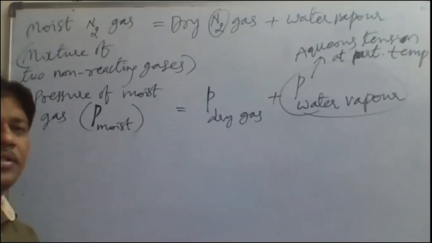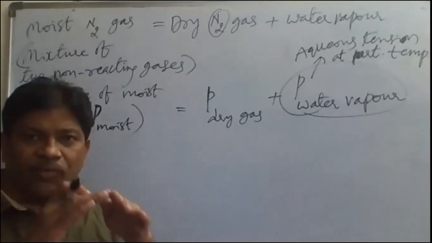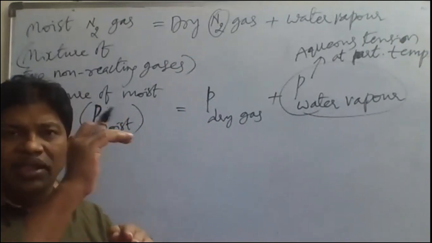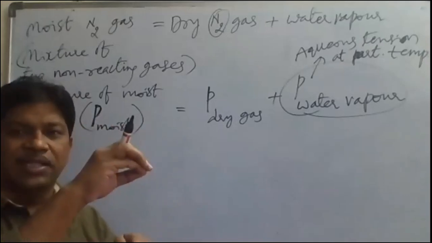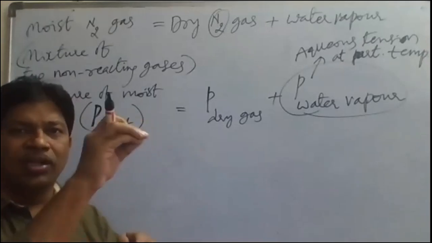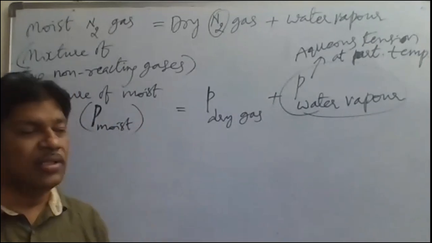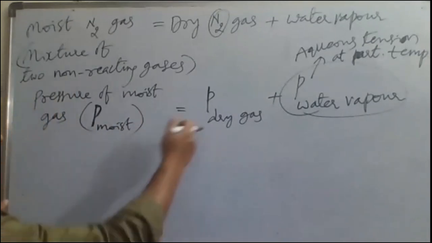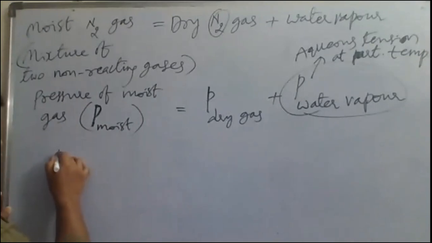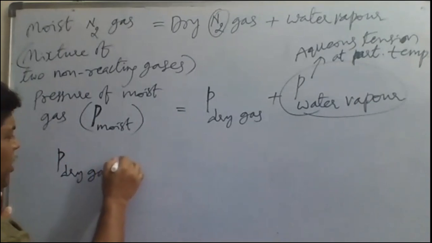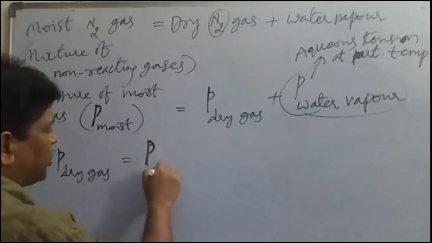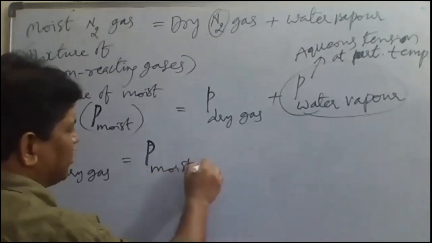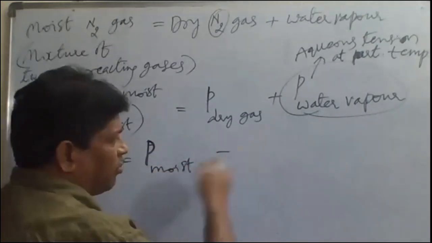So dry gas plus water vapor together is called moist gas. That's why, now, tell me the pressure of dry gas. The pressure of dry gas is equal to the pressure of moist gas minus the pressure of what here?